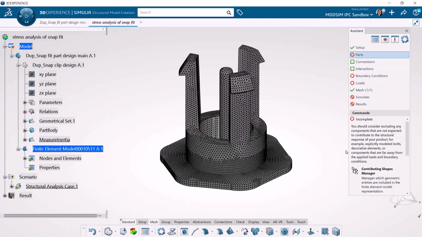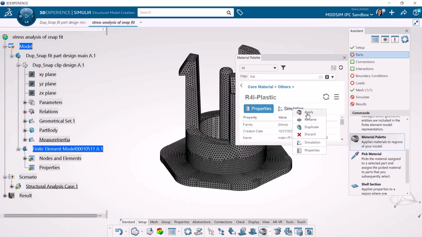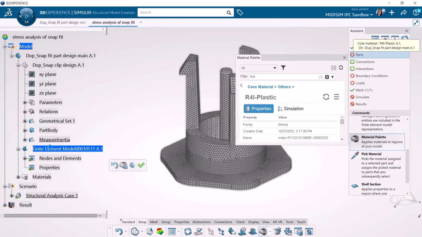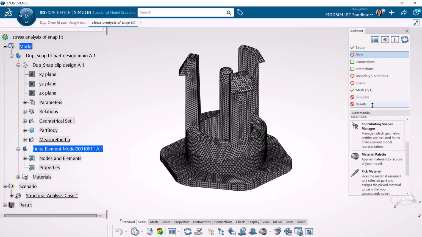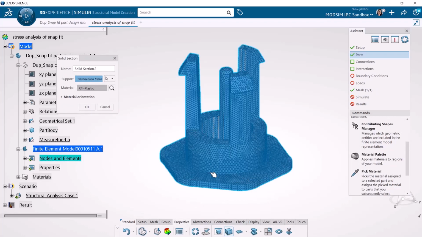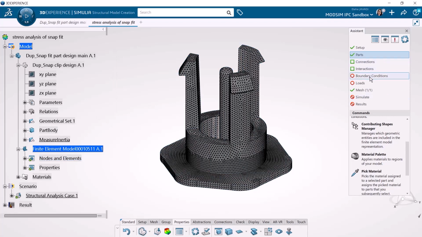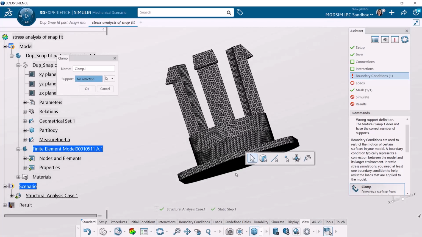Then we switch to parts in the system window and assign a material to the part, which is going to be a plastic here. And then we need to assign a solid section to the part. You go into the properties in the action bar and create a solid section for the material. And then we don't need to be worried about connections or interactions because it's not actually an assembly.